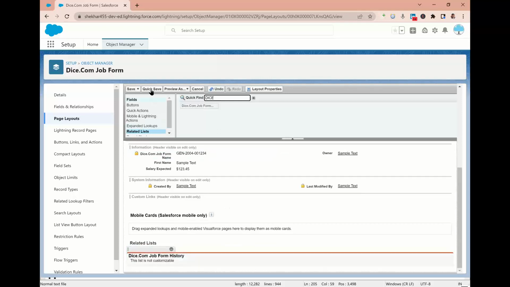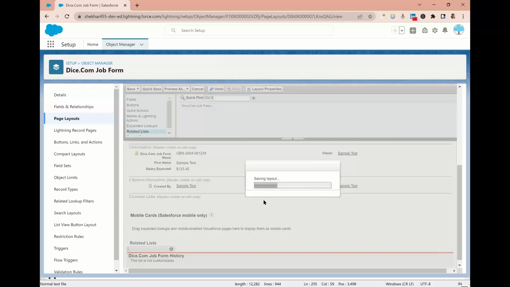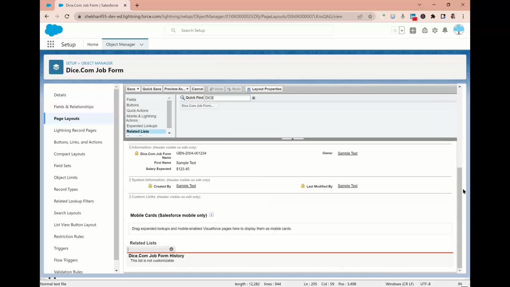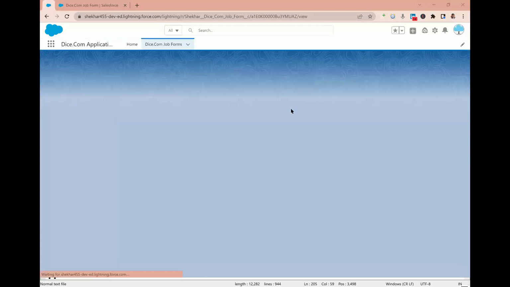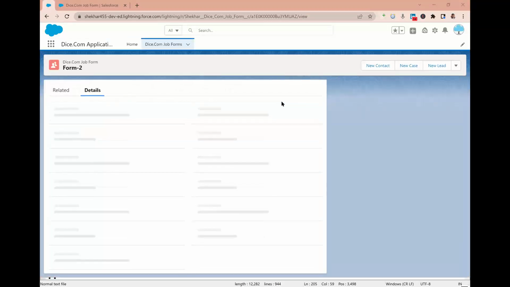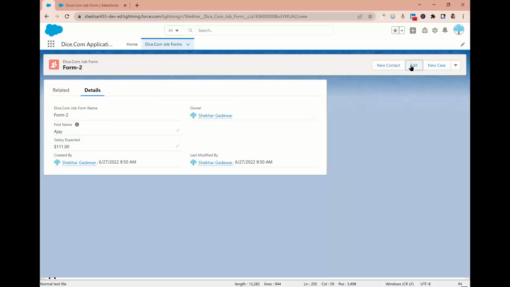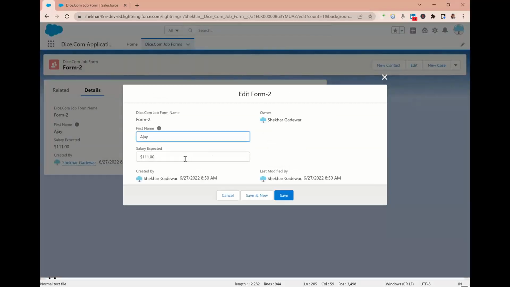That's it. Click on quick save and done. Yes, problem solved. How is the problem solved? Let me tell you. Now modify the record again, and I'll show you what will happen. Let me go to the Salesforce record page and change the salary. From 111, I will make it only 10 dollars, which is a typing mistake. Let's say by mistake someone made it 10 and saved.